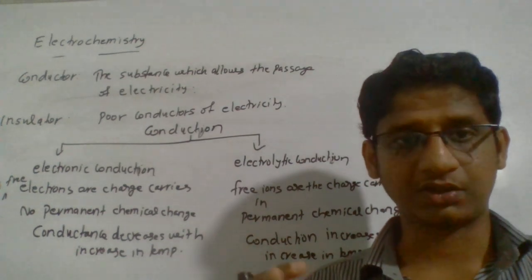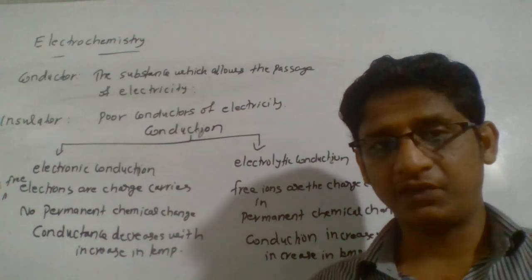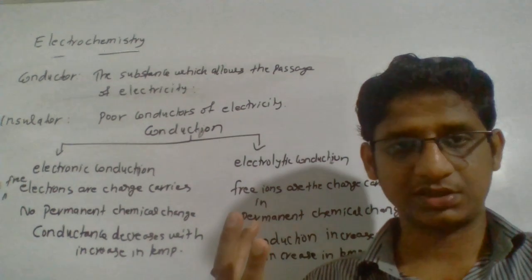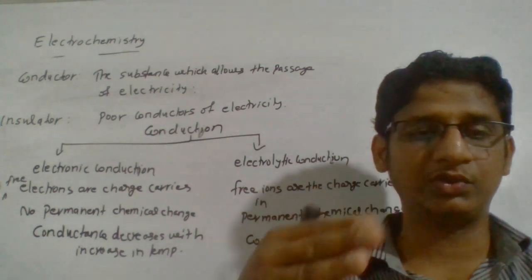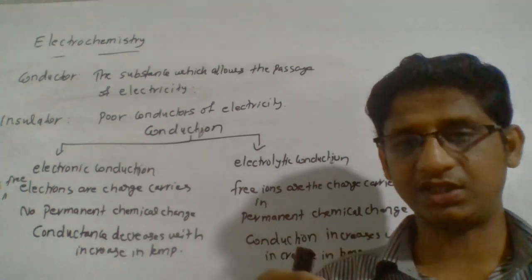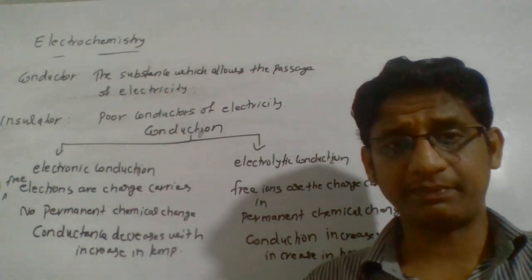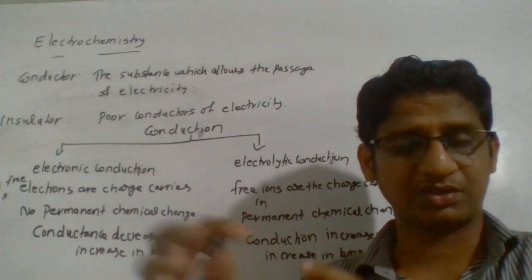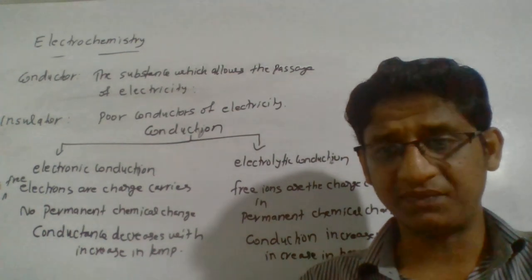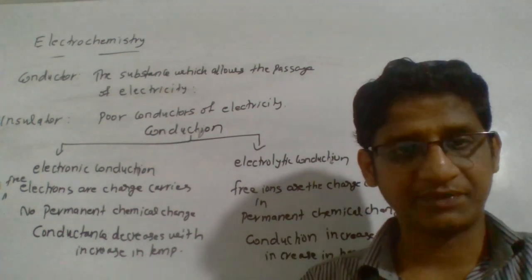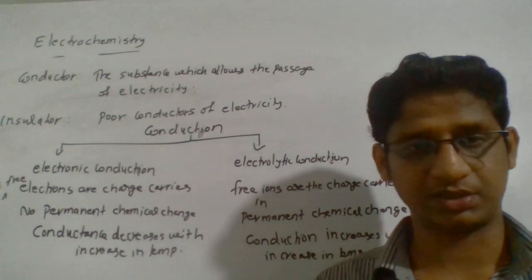So that many electrons are moving very fast when the temperature increases. The movement should not be restricted. If the electrons are able to move freely, then conduction is possible. But when the temperature increases, mutual collision of electrons and so on takes place, which means they cannot move as freely as they did at normal temperature.